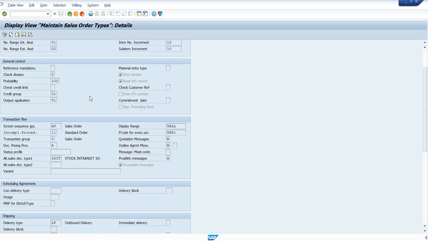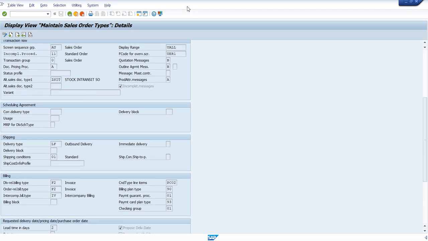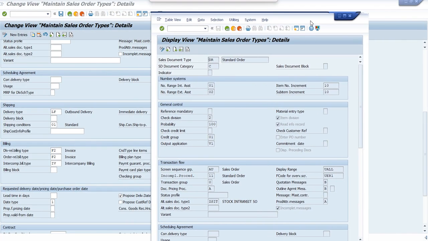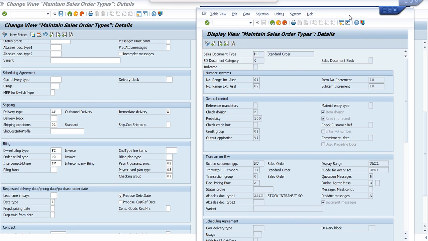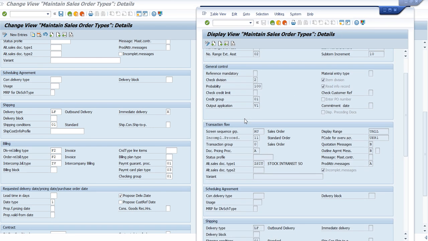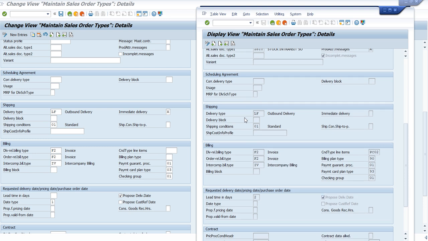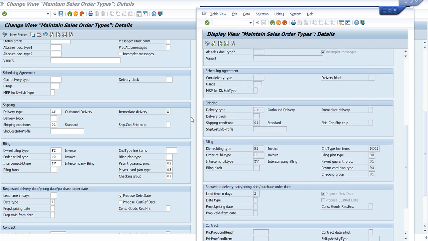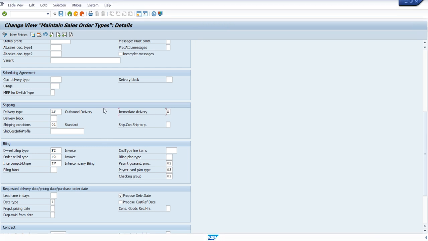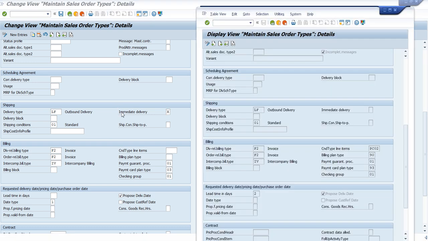You can scroll down and find the difference very clearly. So what is the difference you are getting here? Between this and that, everything is the same. On the left side, this is a rush sales document, where the immediate delivery option is activated. Here, the immediate delivery is not activated. Why? Because we don't need an immediate delivery, because we are not in a rush.